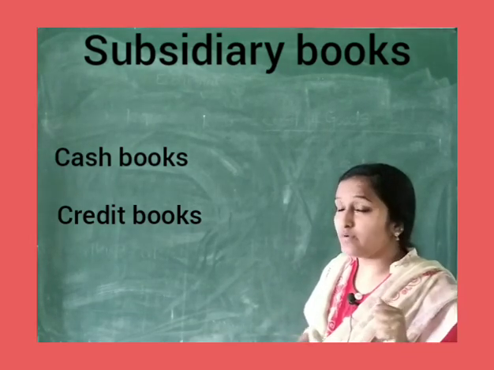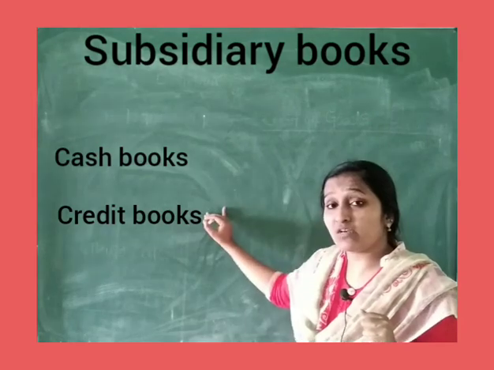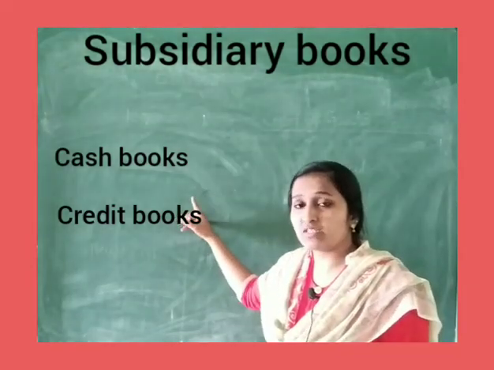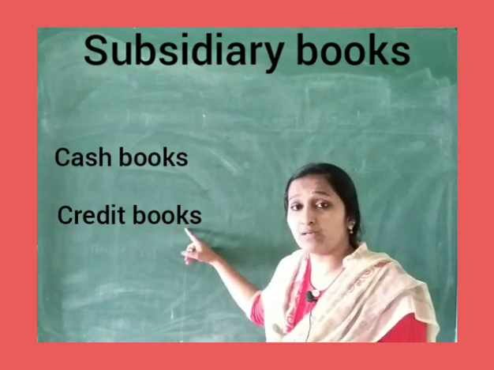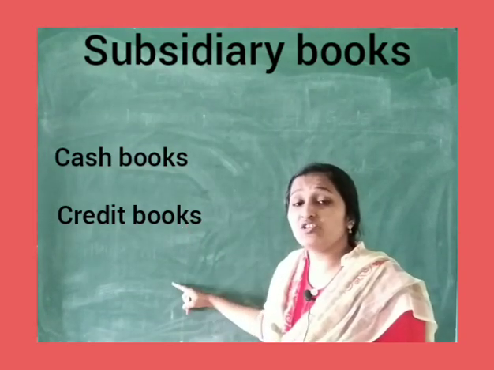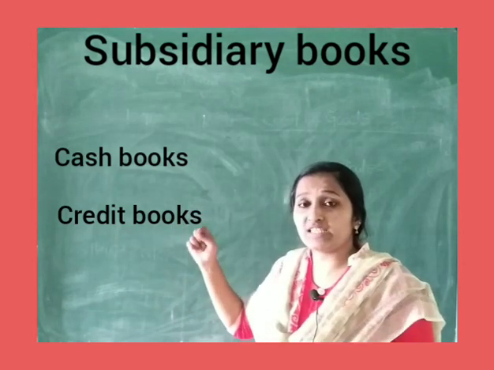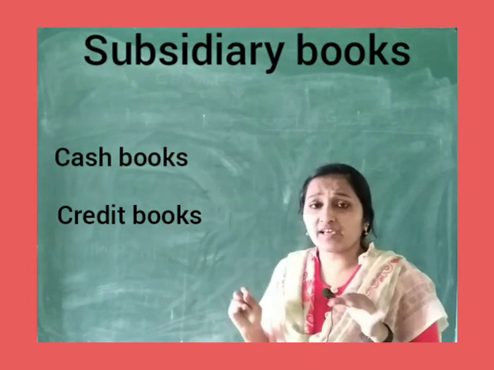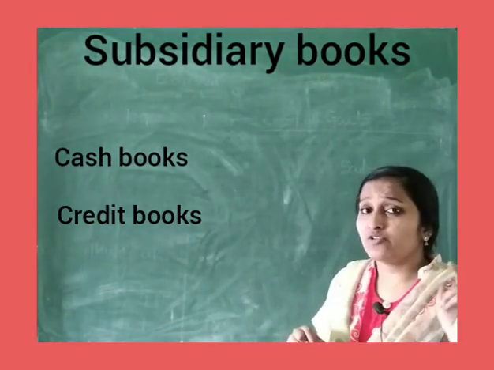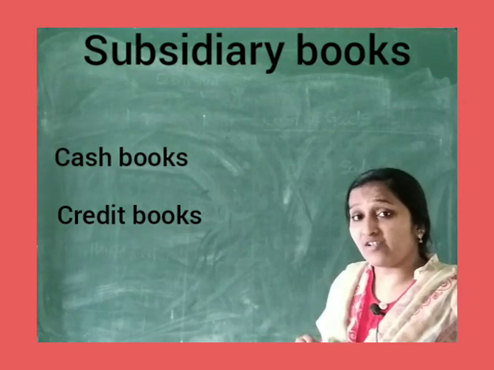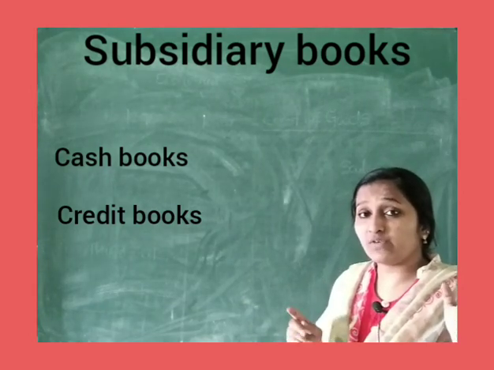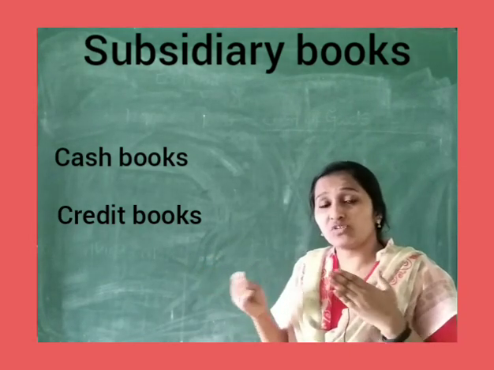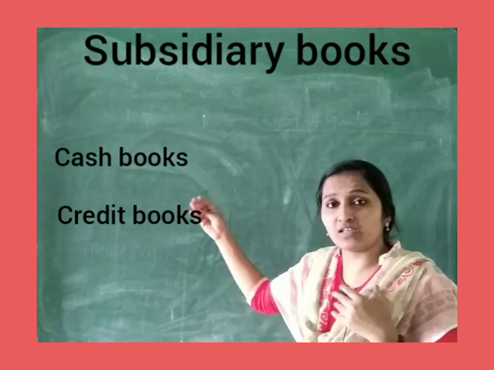So when we talk about subsidiary books, they are broadly classified as cash book, purchase book, sales book, purchase return book, sales return book, bills payable book, bills receivable book, and at the end journal proper book. Each and every book tells you something. For example, cash book is very easy, it is like a ledger. Remember, we prepared the ledger: we took all the transactions related to cash, and exactly opposite to the cash, what existed, we entered.